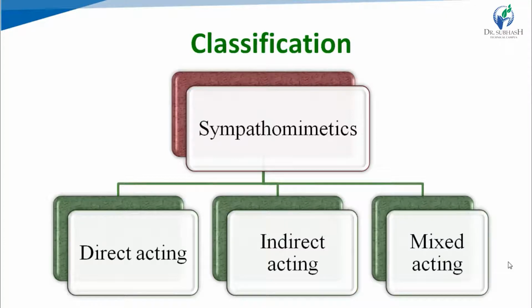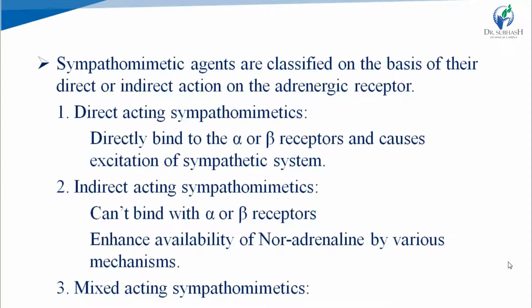Direct acting sympathomimetic drugs act directly on alpha and beta receptors, which means they directly bind to alpha and beta receptors and cause excitation of the sympathetic system. While indirect acting sympathomimetic drugs cannot bind with alpha or beta receptors. They cannot act directly on them, but they enhance the availability of noradrenaline by various mechanisms.